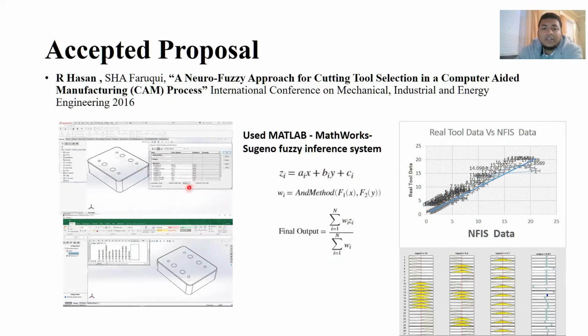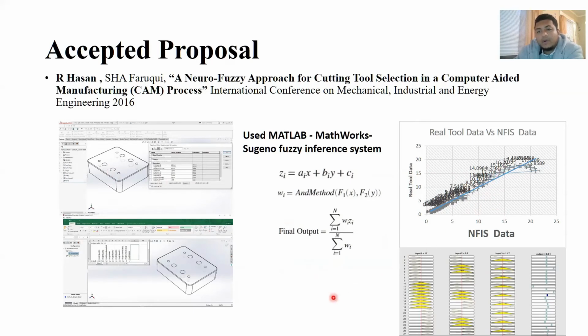After training the model for predicting the tool set, we generated the NFIS tool predictions and plotted them against the real tool data. For machining a hole of a certain dimension, like if we need a 15 millimeter tool, our NFIS prediction data is near 15 millimeters.